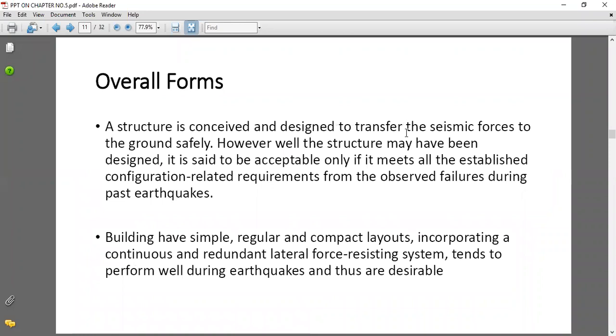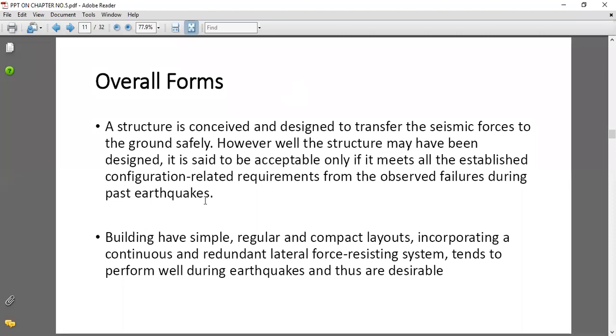Next, there will be overall forms. A structure is conceived and designed to transfer the seismic forces to the ground safely. However the structure may have been designed, it is said to be acceptable only if it meets all the established configuration related requirements from the observed failures during past earthquakes. Means whatever principles they have made are based on the past earthquakes that happened, their observations, and based on this they have taken the overall forms or some of the planning into account.